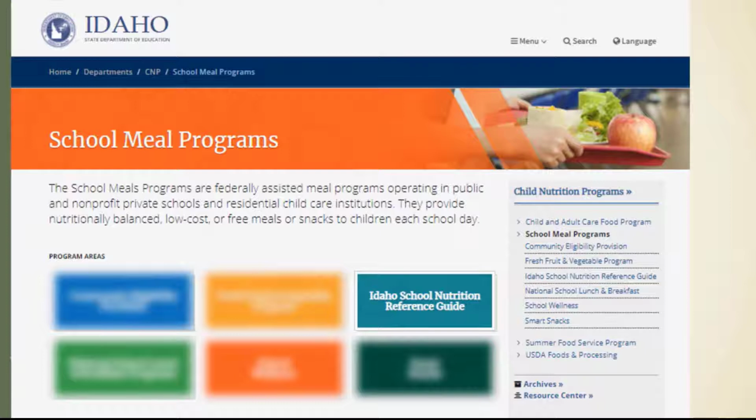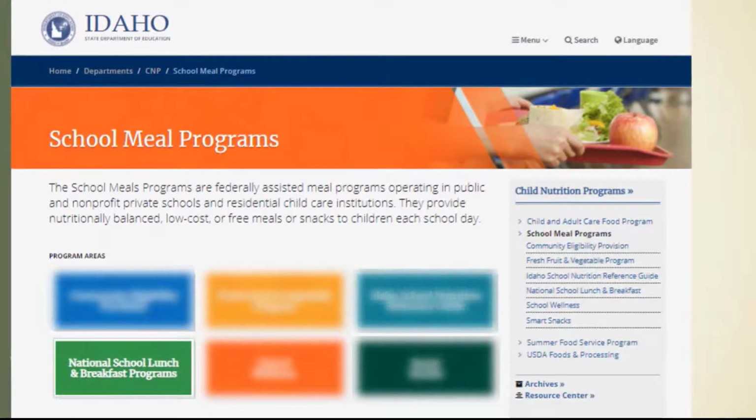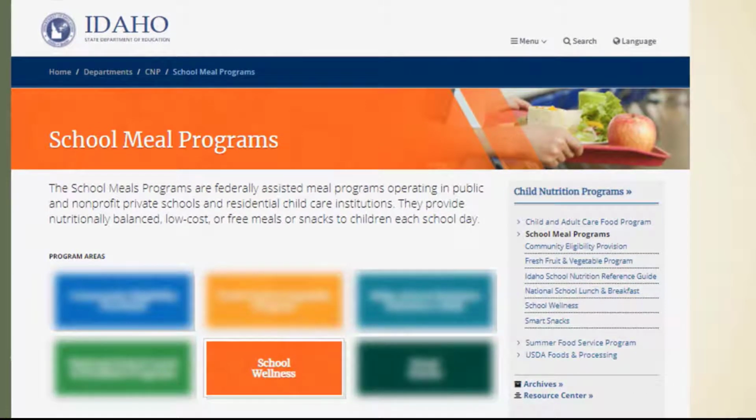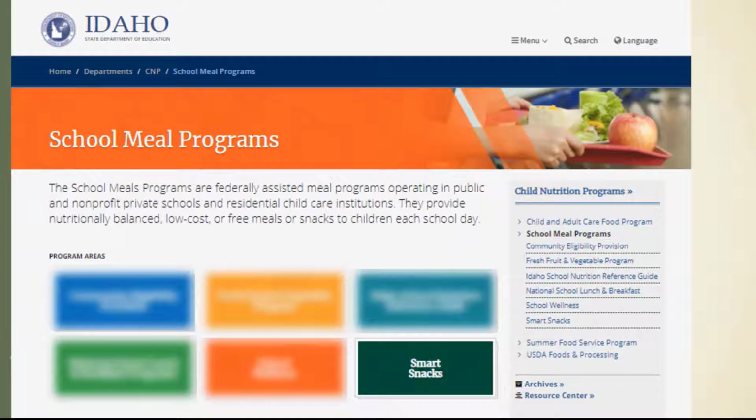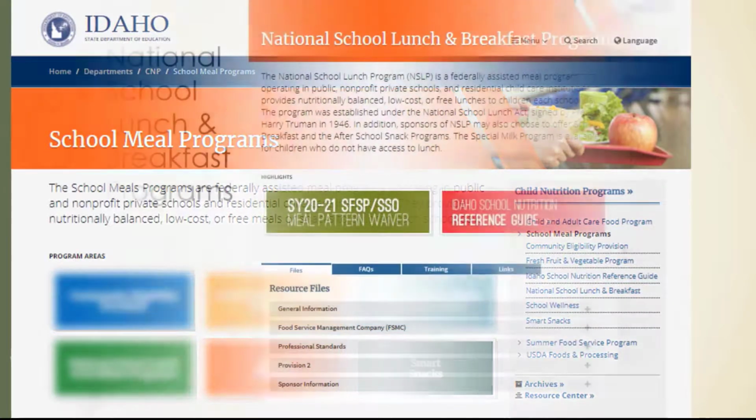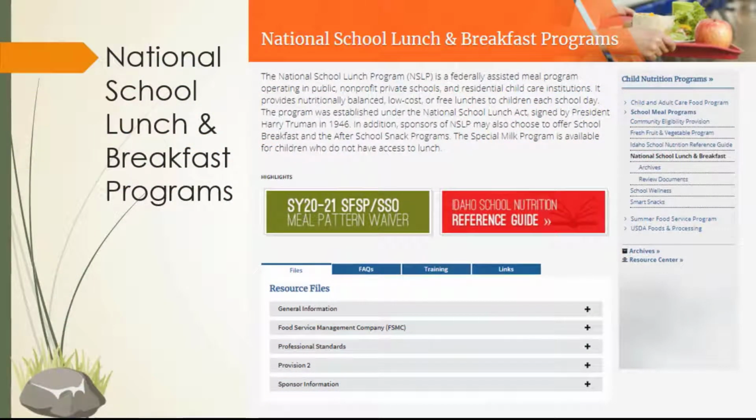Additional program web pages include the Idaho School Nutrition Reference Guide, National School Lunch and Breakfast Programs, School Wellness, and Smart Snacks. On the National School Lunch and Breakfast Programs webpage, you will find informative resource files, training options, and links to more information. Closure letters from past administrative reviews can also be accessed from this page.